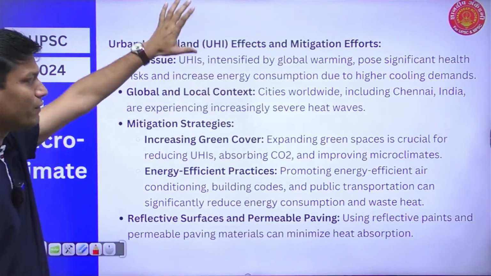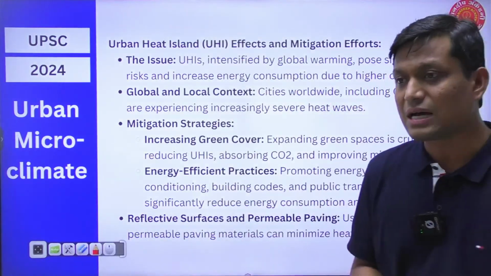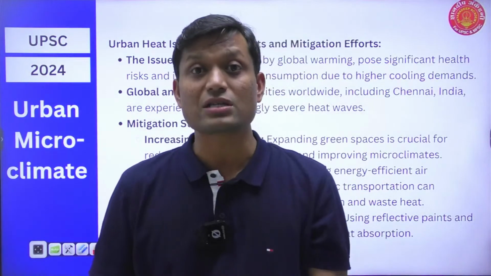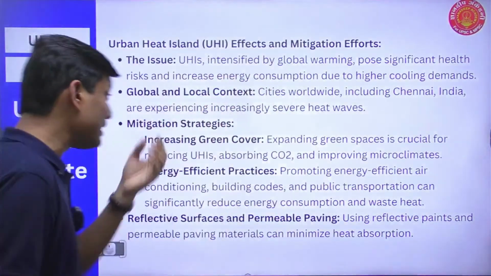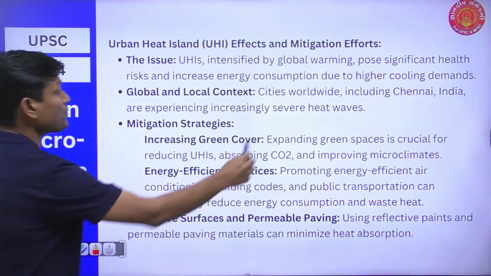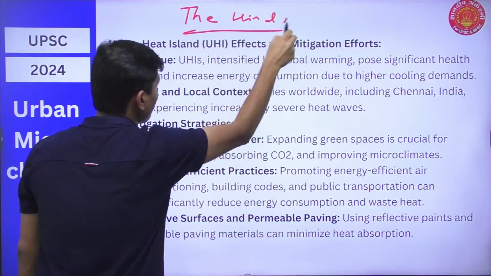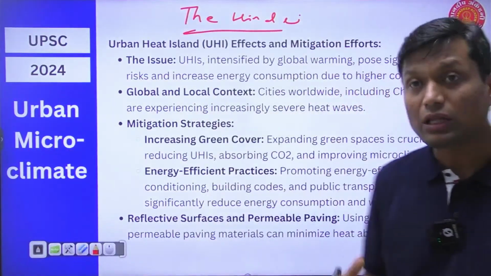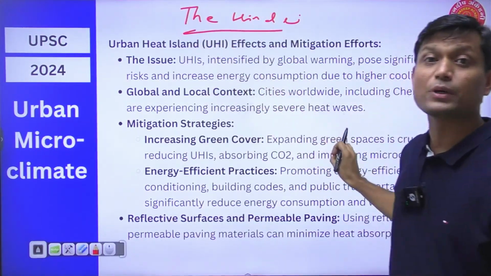Now we have various examples. You can quote examples from this year itself. Take the example of Delhi, take the example of Chennai, where we have witnessed higher temperatures as compared to the surrounding areas, and all these areas have experienced severe heat waves. So there was an article in The Hindu, right, and that article dissected all the parameters. It discussed all the parameters of the urban heat island effect which was taking place in these particular areas.